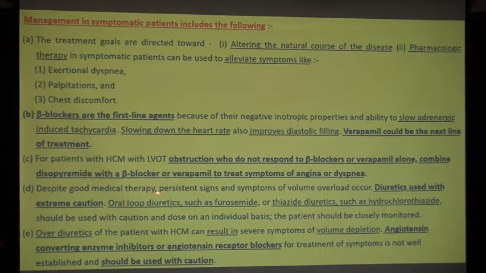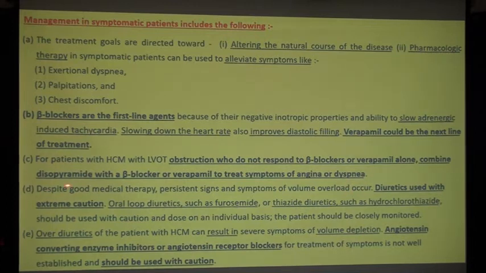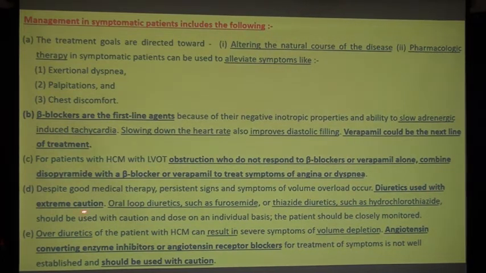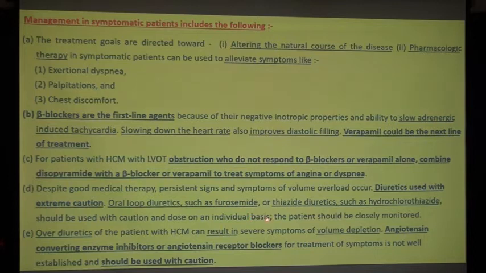Despite good medical therapy, persistent signs and symptoms of volume overload occur. Diuretics are used with extreme caution. Oral loop diuretics such as furosemide or thiazide diuretics such as hydrochlorothiazide should be used with caution and the dose set on an individual basis. The patient should be closely monitored. Over-diuresis in a patient with SCM can result in severe symptoms of volume depletion.